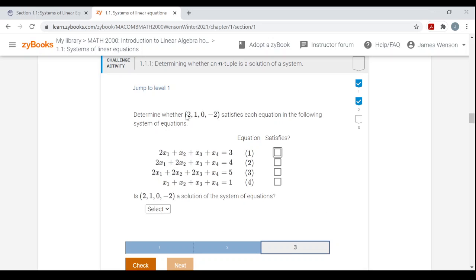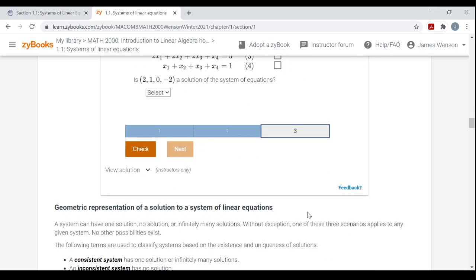Then you have an ordered 4-tuple, and you plug 2 in for x1, 1 in for x2, 0 in for x3, and -2 in for x4, and see if each of these equations is satisfied. Then answer the question: does this ordered 4-tuple satisfy the system of equations, making it a solution?